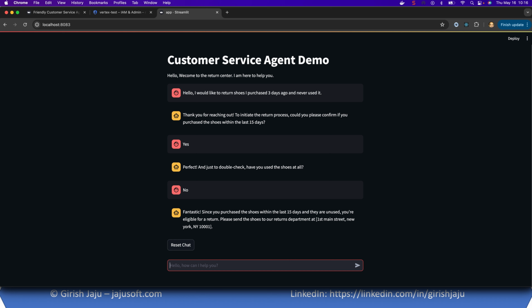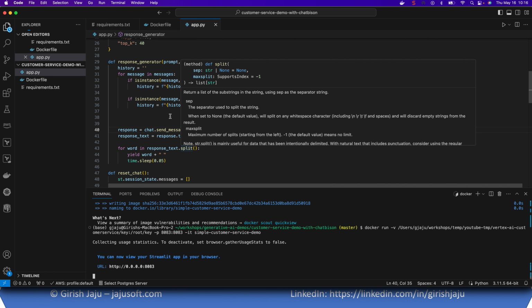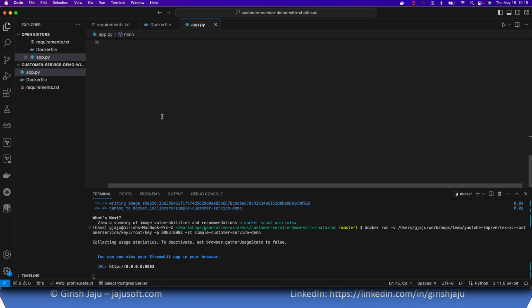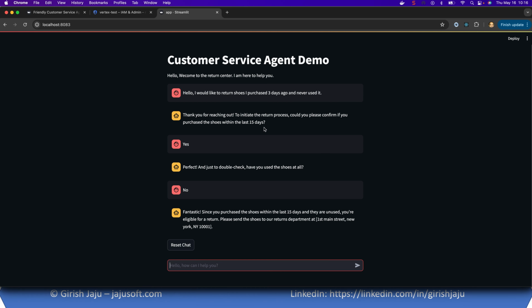So as you saw, with a few lines of code, let's say about 70 or so, we were able to build a very basic chatbot which can act as a customer service agent. And again, the possibilities are limitless. You can use generative AI models to build an even more advanced version of the customer service agent, interacting with databases, third-party APIs, etc. That's all I had for this demo.